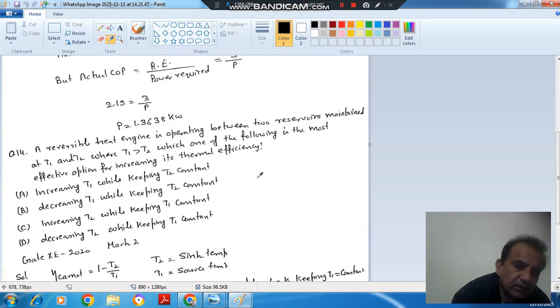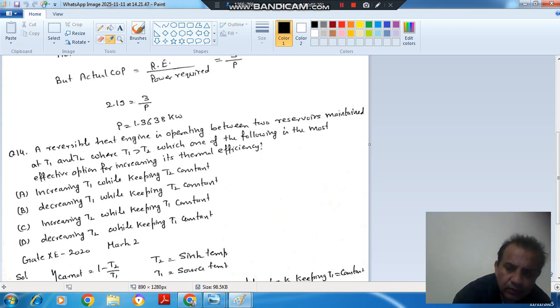Next question is question number 14. A reversible heat engine is operating between two reservoirs maintained at T1 and T2, where T1 is greater than T2. Which one of the following is the most effective option for increasing the thermal efficiency? Option A, increasing T1 while keeping T2 constant. Option B, decreasing T1 while keeping T2 constant. Option C, increasing T2 while keeping T1 constant. And option D, decreasing T2 while keeping T1 constant.